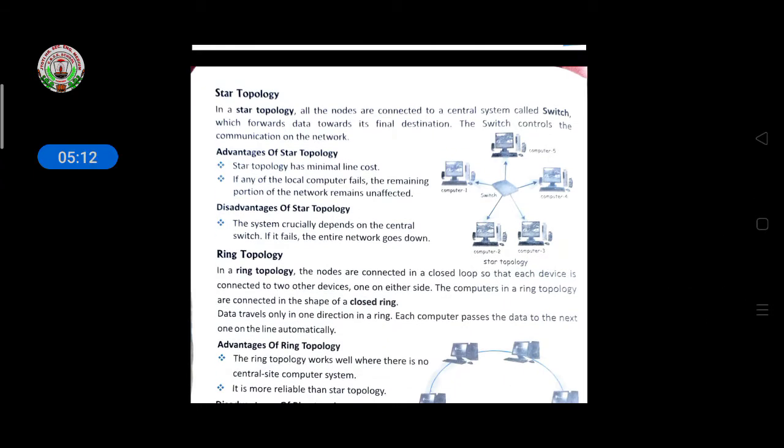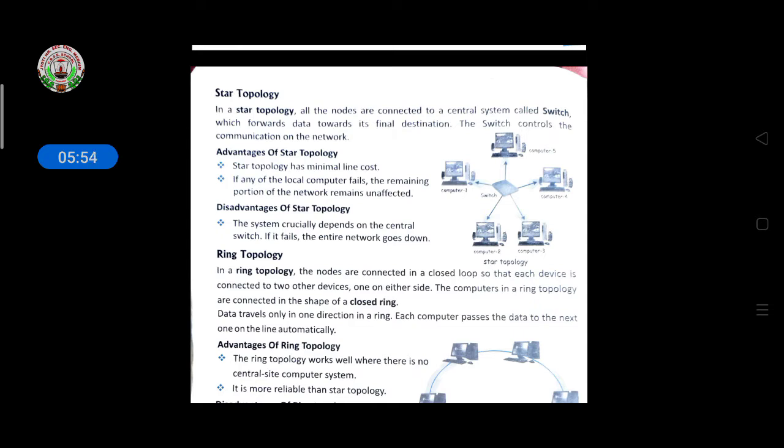In a star topology, all the nodes are connected to a central system called a switch, which forwards data towards its final destination. The switch controls the communication of a network. So in a star topology, all the nodes are connected to a central system, which means one central system having a switch. All the systems are connected with each other through that switch. It means we have one switch at the center, and all around it, all the computers are connected with it.